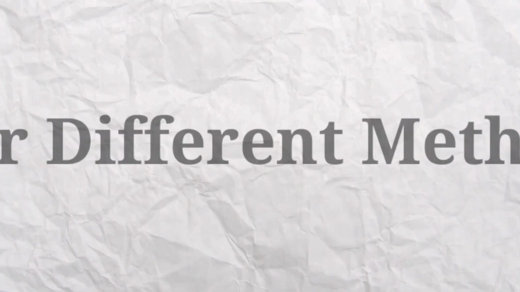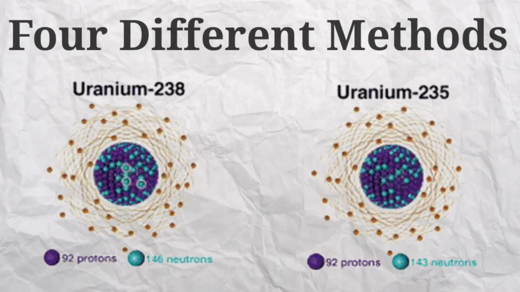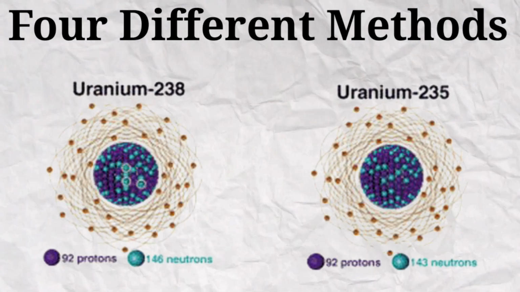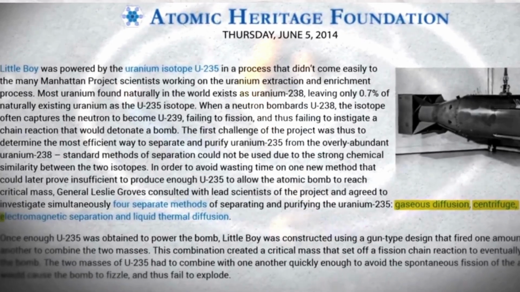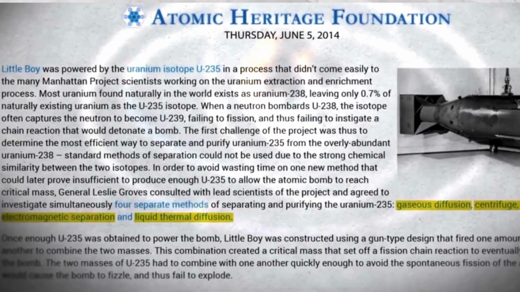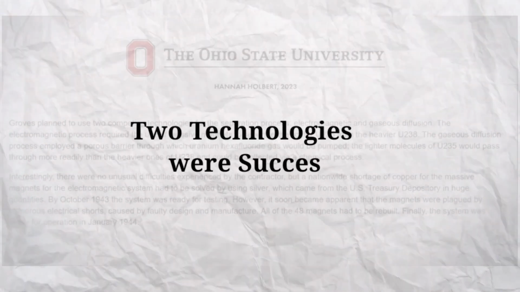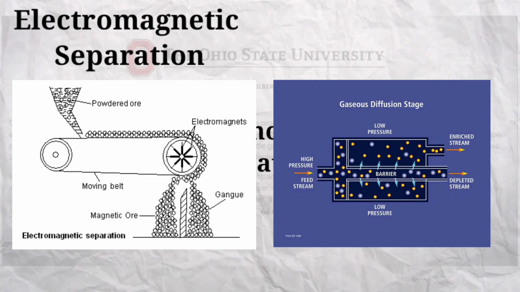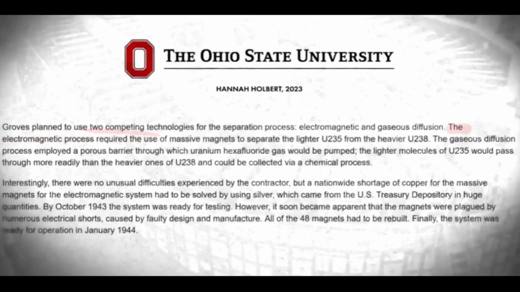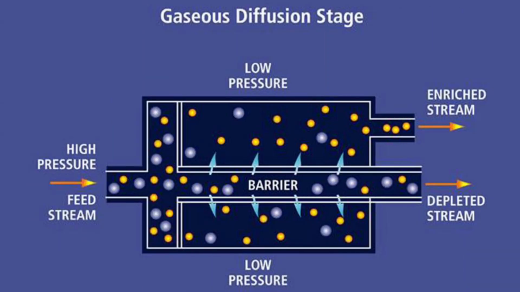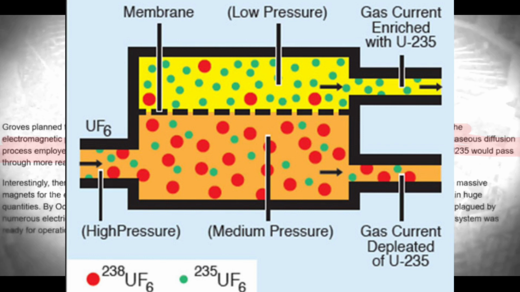The initial plan was to try out 4 different methods by which uranium-235 could be separated from uranium-238. First gaseous diffusion, second centrifugation, third electromagnetic separation, and fourth liquid thermal diffusion. After testing out these 4 different technologies, 2 technologies were successful to some extent. First, electromagnetic separation, and second, gaseous diffusion. In electromagnetic separation, a large magnet is used in order to separate uranium-235 from uranium-238. In gaseous diffusion, uranium hexafluoride gas is drawn through a porous barrier, leaving molecules of U-235 behind.